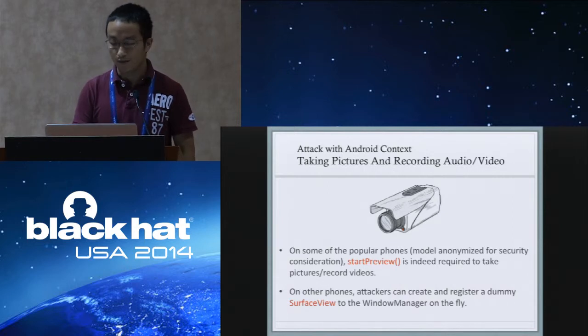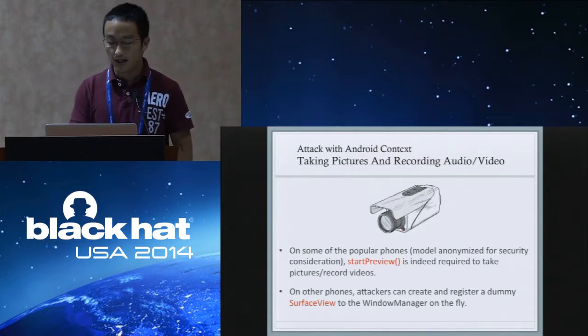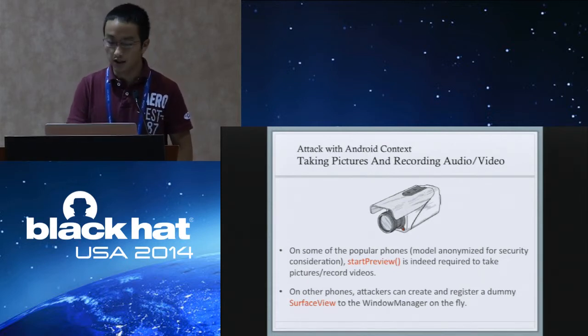And you can do background surveillance by recording video, audio, or taking pictures. This is somewhat challenging because through the JavaScript bridge with dynamic code, you cannot assume that there is a surface view there already. But we found that on some phones, you don't really need to create a surface view to take pictures.